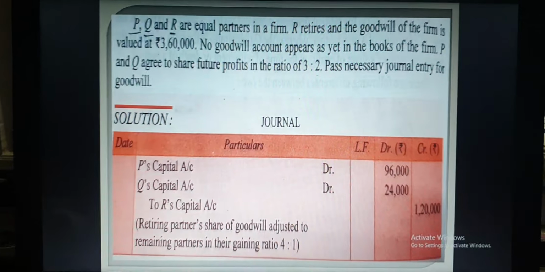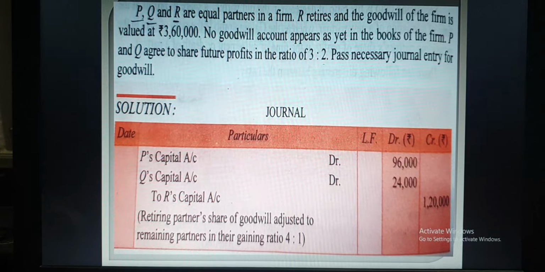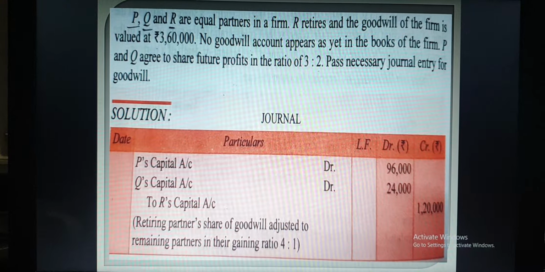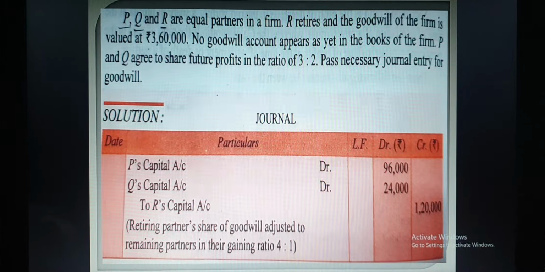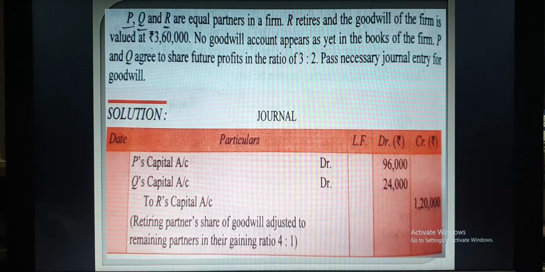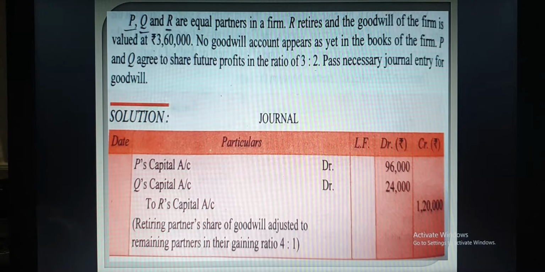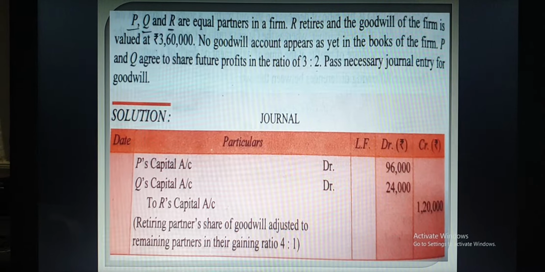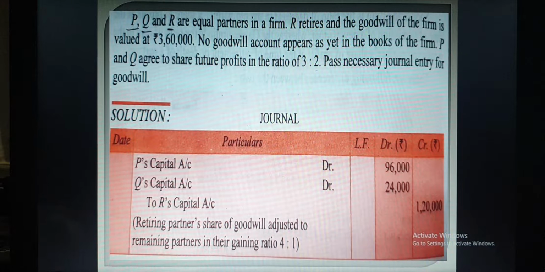Now first of all you have to calculate the goodwill of the retiring partner. I told you in the previous slide that out of firm goodwill you have to calculate the goodwill of the retiring partner. So firm goodwill is 3,60,000 and the retiring partner R's share is 1/3. So you have to calculate 1/3 of 3,60,000. So it comes to 1,20,000. So R's share of goodwill is 1,20,000, which he will take from P and Q in gaining ratio.